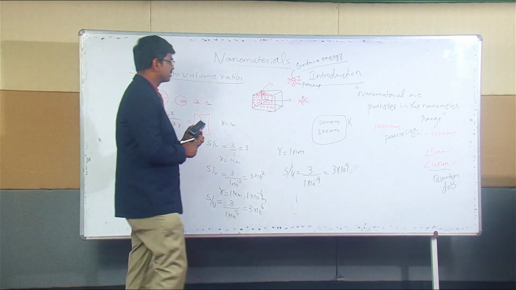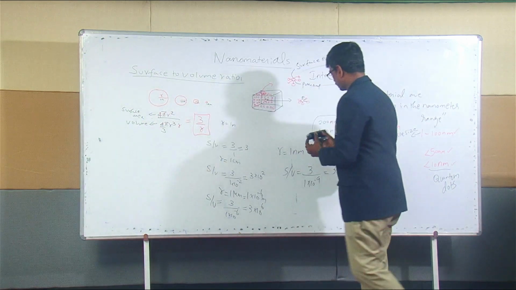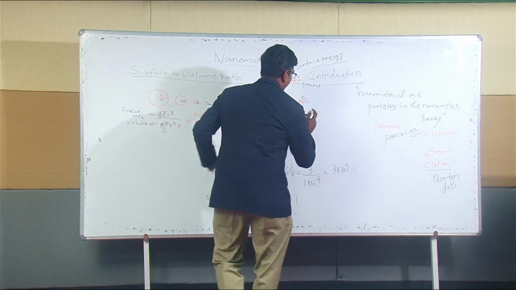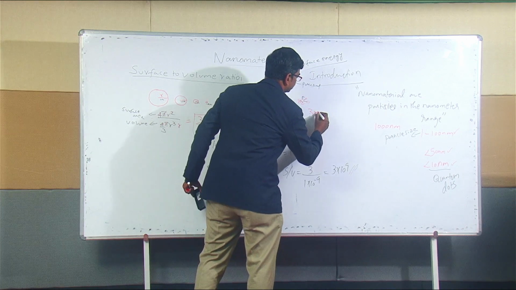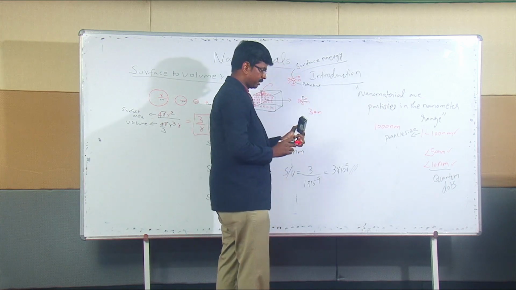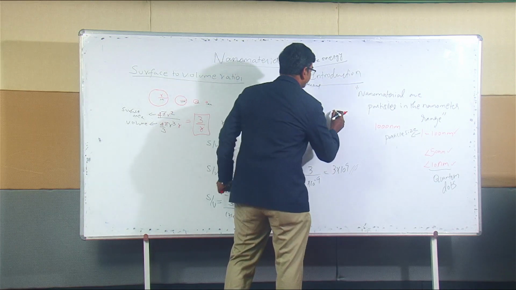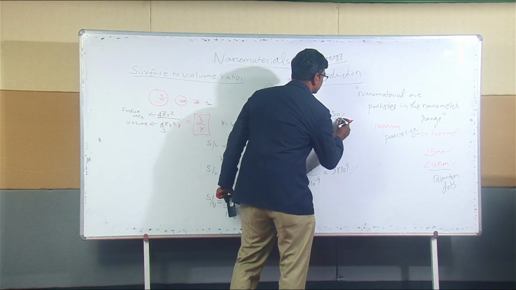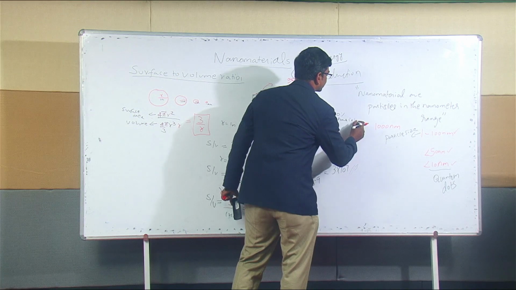For a comparison, if you take a 3 nanometer particle, there will be 50% of atoms on the surface.